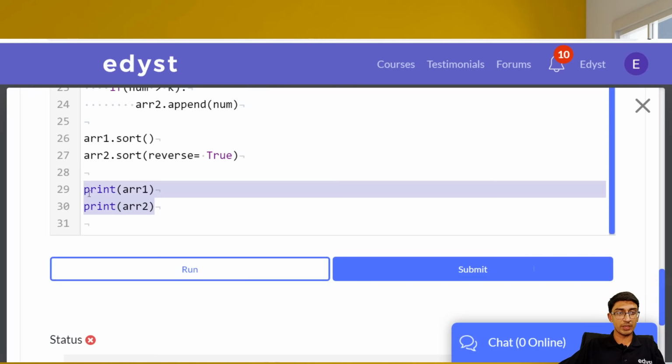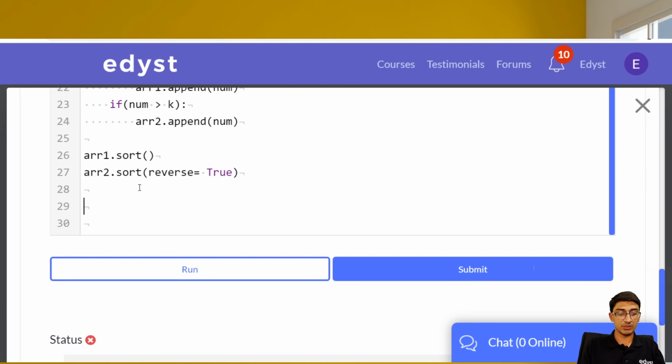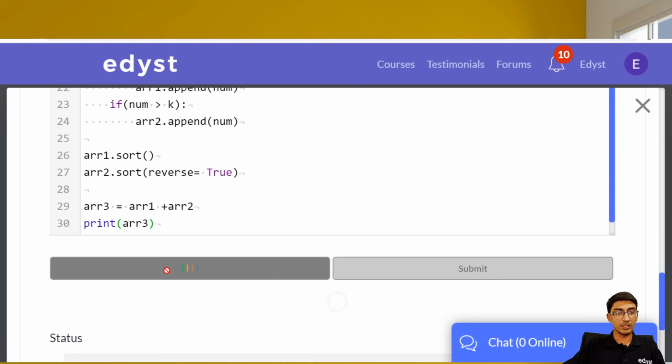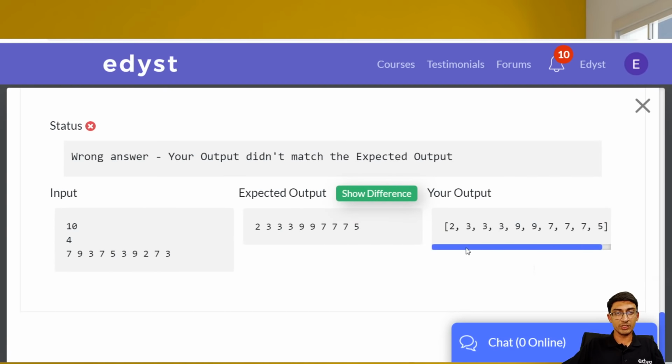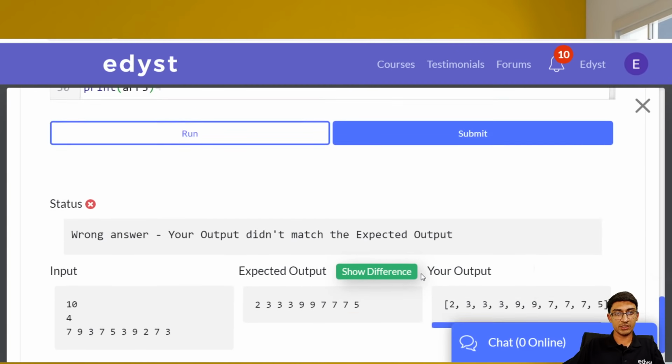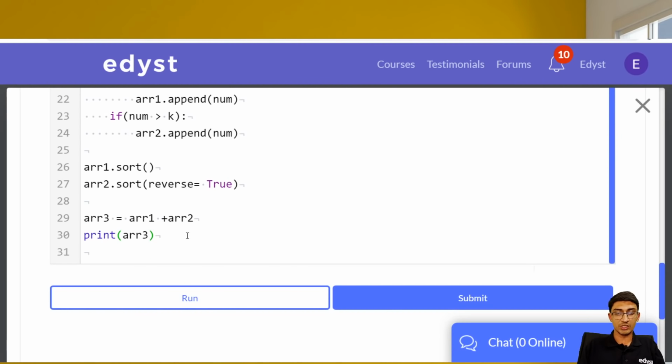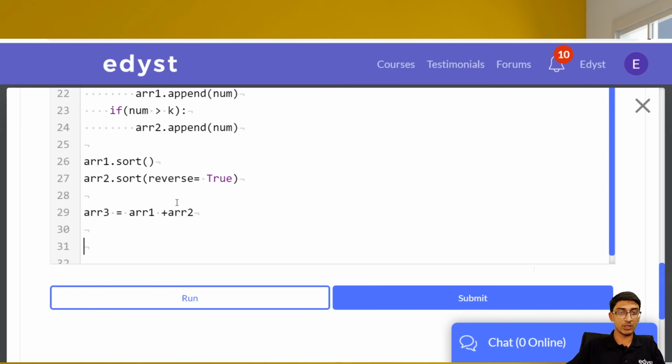So if we just have to print them in one line, let's actually do something like this. We'll do array 3 is equal to array 1 plus array 2, right? And let's print array 3 just to see. This is a good part about Python. You can just concatenate two arrays, two lists like this. So it got concatenated. Now we just need to print each word separately and not as part of a list.